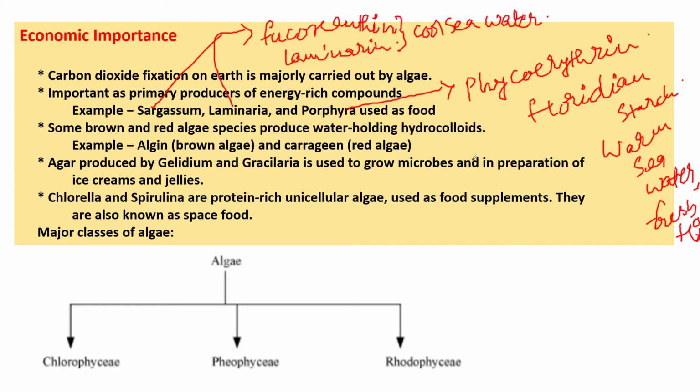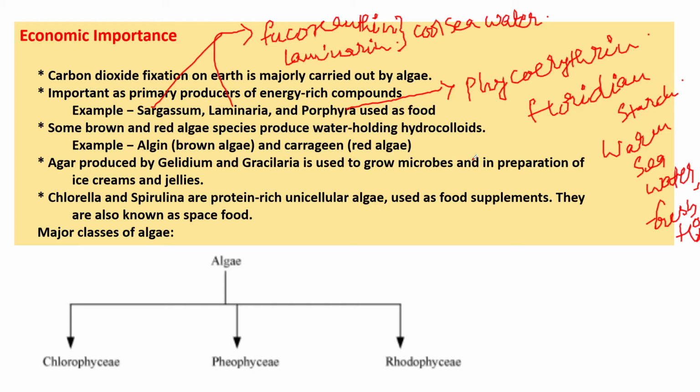Carrageen is a red algae, and this also produces water holding hydrocolloids. Next one is agar, which is produced by Gelidium and Gracilaria, which is used to grow microbes and in the preparation of ice creams and jellies.